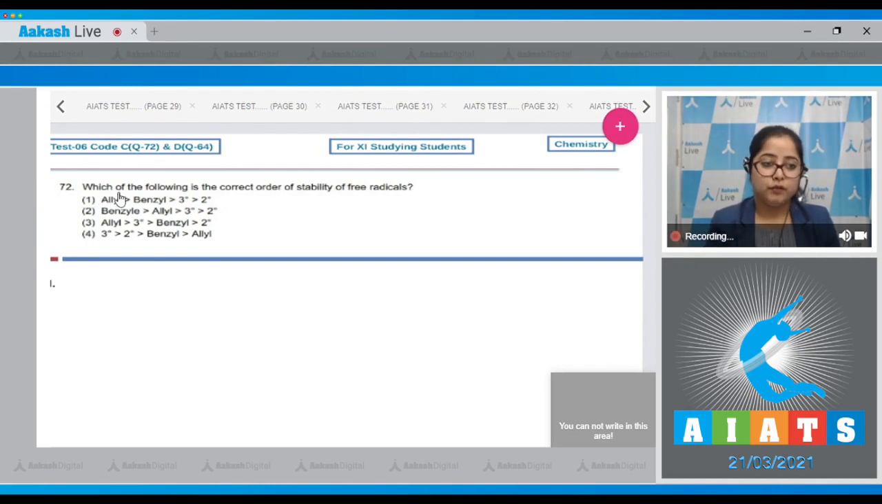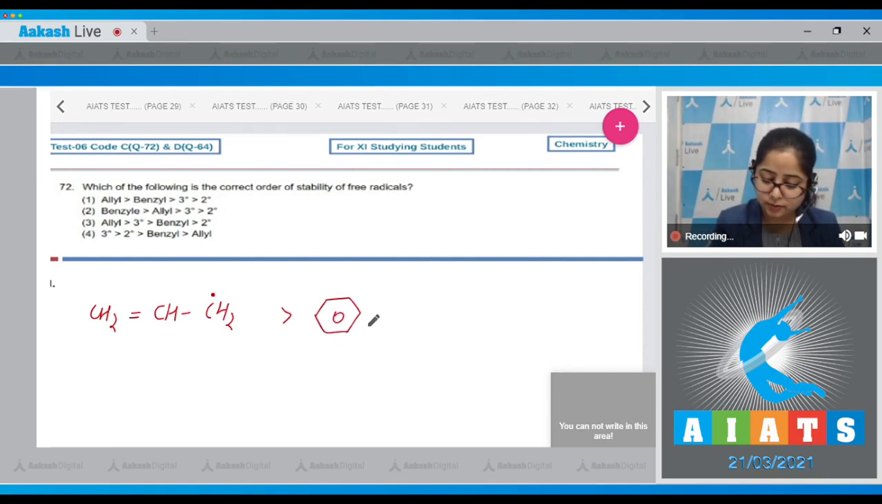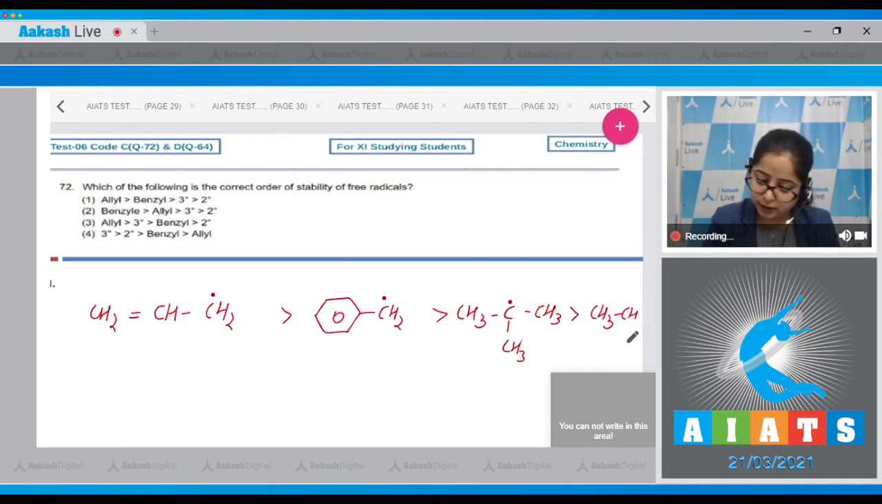Let's read it. Which of the following is the correct order of stability of free radical? Student, I'm writing the order of stability of free radical. Most stable free radical is allylic among the given options, followed by benzylic, further followed by 3-degree alkyl, then we have 2-degree alkyl. That means the correct order is represented in option number 1.